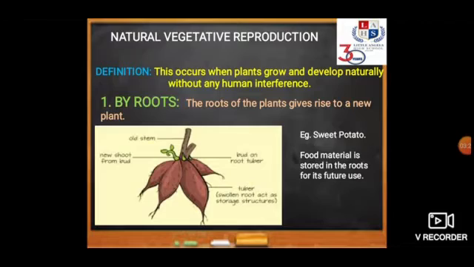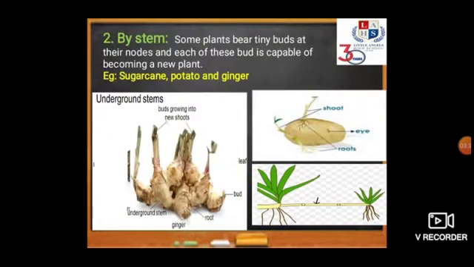Now, why is it swollen? It is swollen because it has reserved food material stored in itself so that it can be used in the future.